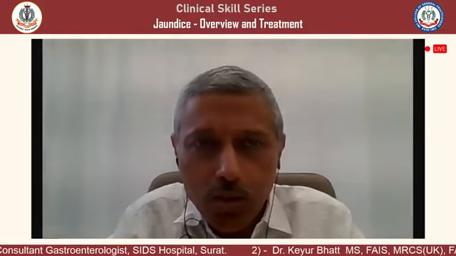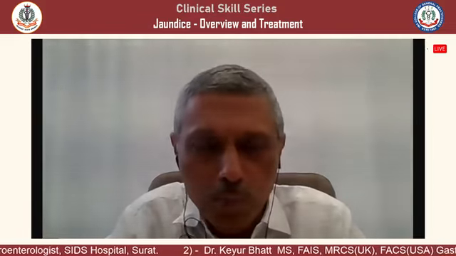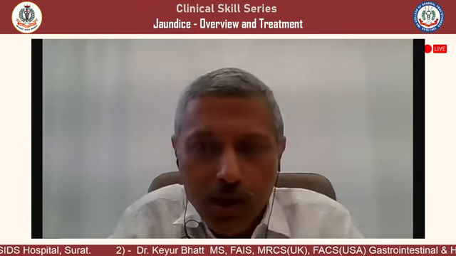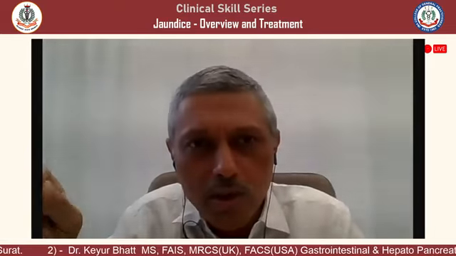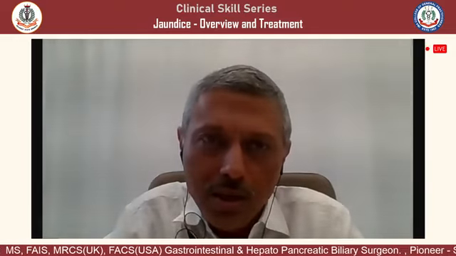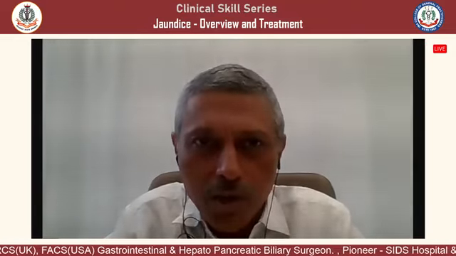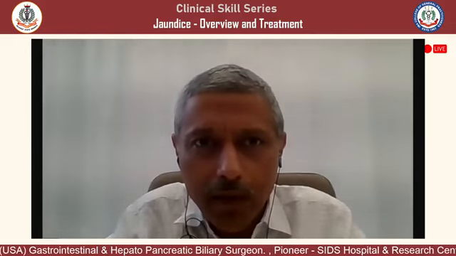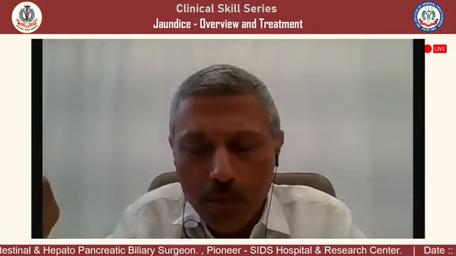Now, if we allow this inflammation to go on for the next 20 years, it will lead to cirrhosis. This is not a switch on, switch off phenomenon. This is a very gradual process. So, how to monitor these patients? Very simple, you do a CBC. If the platelets are coming down, that means fibrosis is setting in. Platelets are a very good indirect marker of liver fibrosis. This is suggesting portal hypertension.